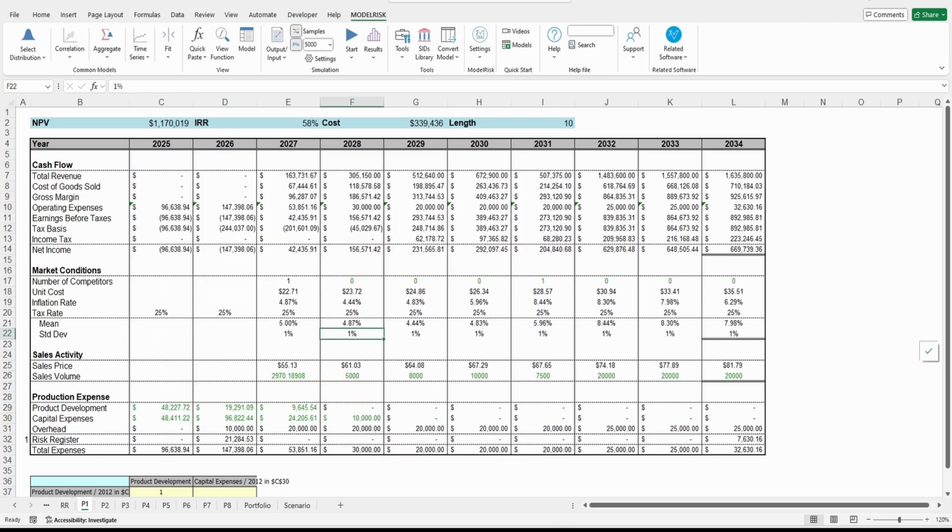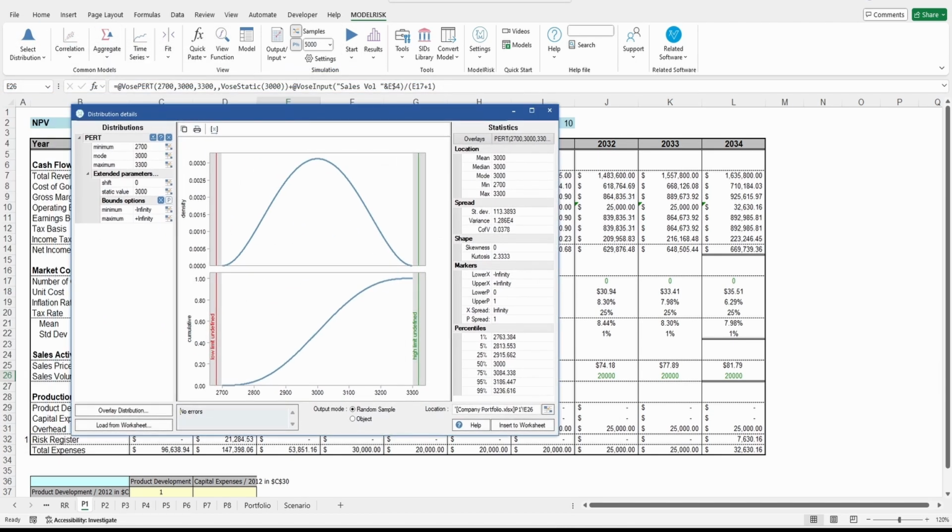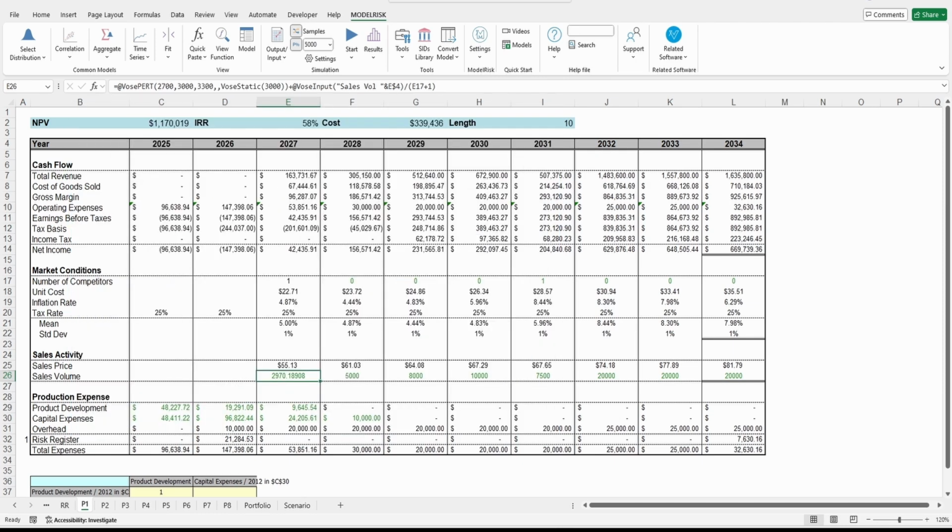The uncertainty part will add distributions on top of the most variable, the most critical variables here. For example, the sales volume, just to finish, we have a Vose PERT distribution there. Again, with view function, I can see the distribution and see the parameters of the distribution. I can change it, I can shift it, you see? I can put some limits and boundaries, and so I can truncate them. So I have all this flexibility in the software.